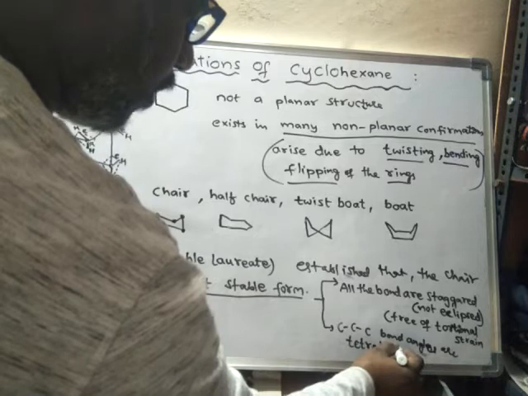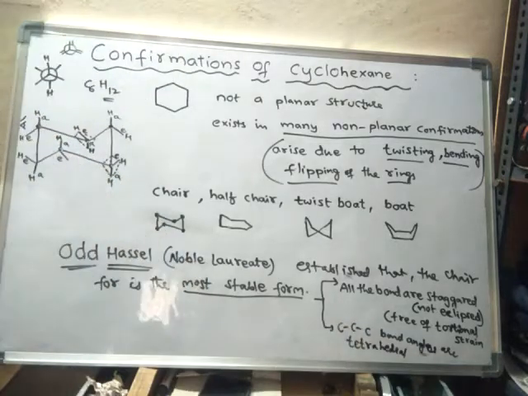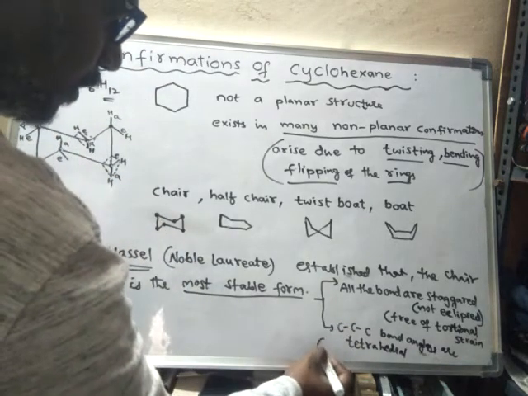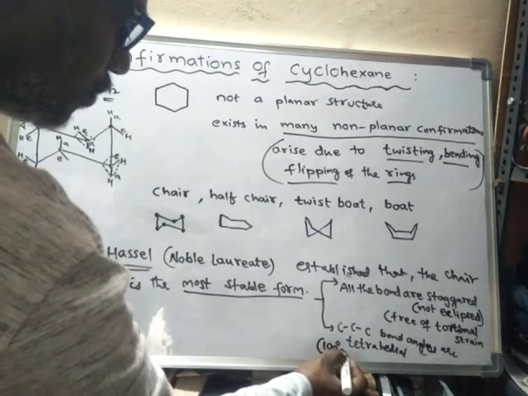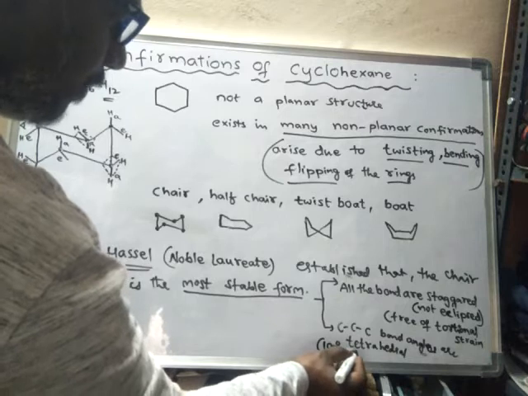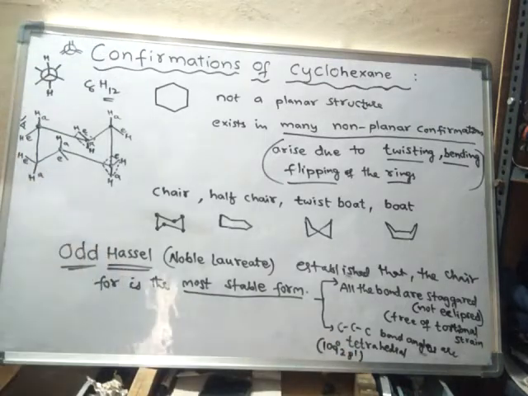Bond angle is tetrahedral means, what is the meaning of that? The bond angle is 109 degrees 28 minutes. So that is the meaning of tetrahedral bond angle.